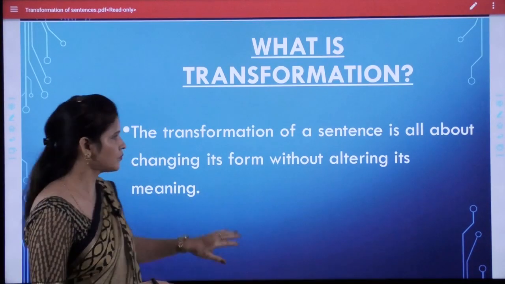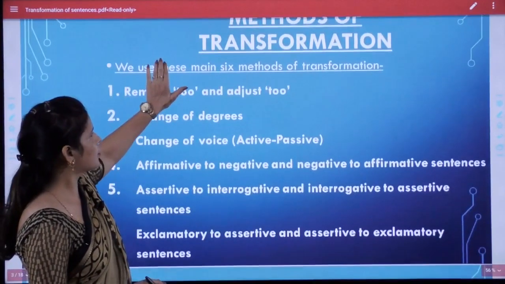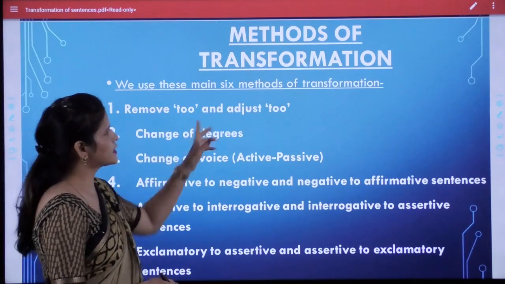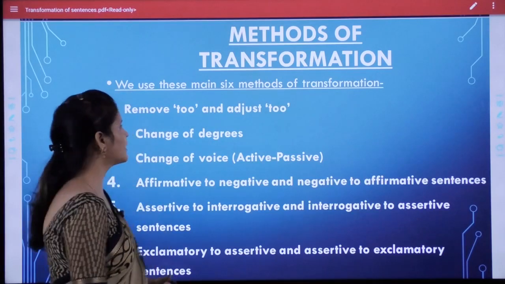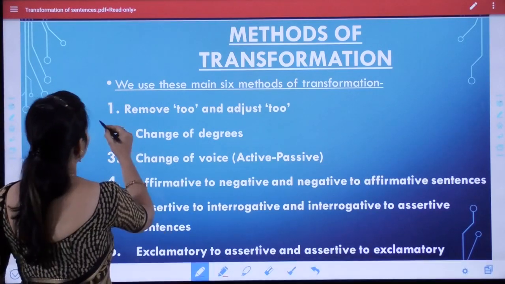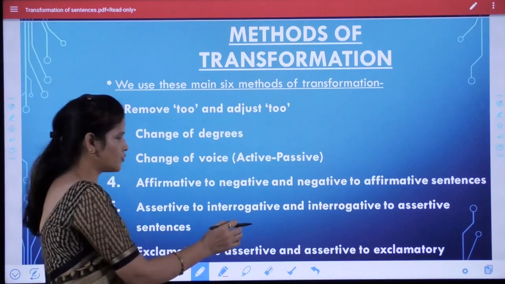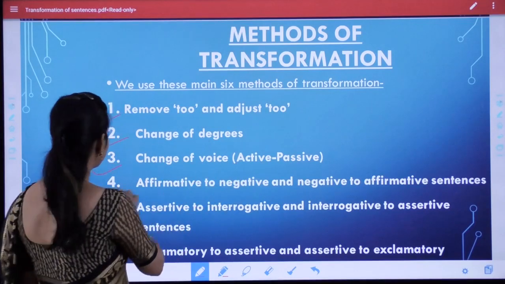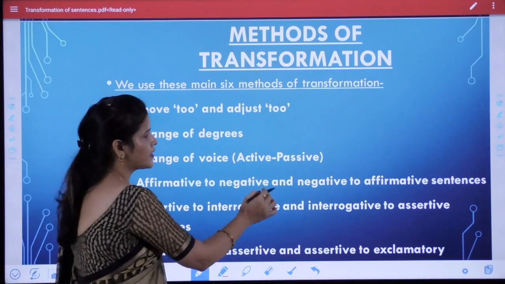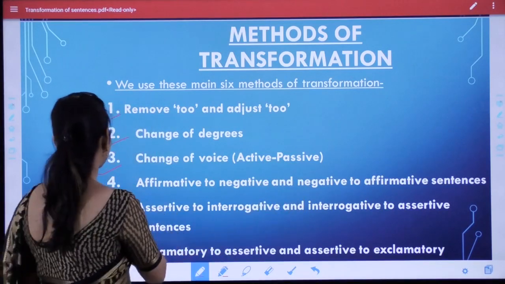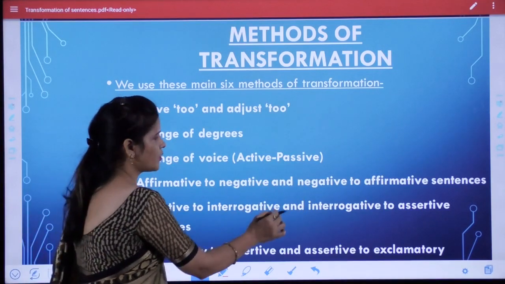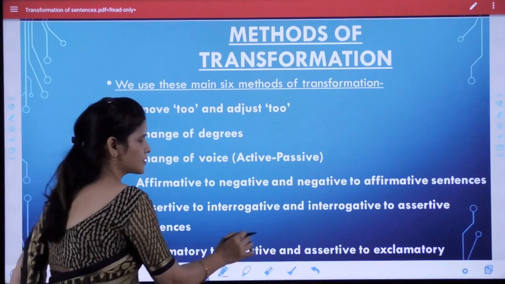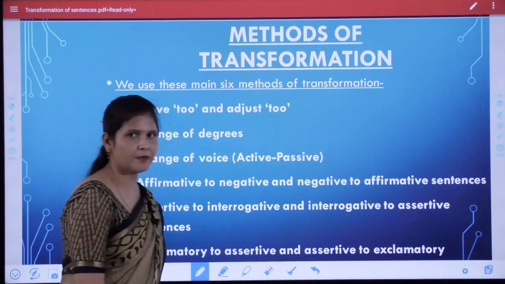Okay students, there are a number of methods of transformation, but we use these main 6 methods of transformation. They are: remove to and adjust to, change of degrees, change of voice, affirmative to negative and negative to affirmative sentence, assertive to interrogative and interrogative to assertive sentence, and exclamatory to assertive sentence and assertive to exclamatory.